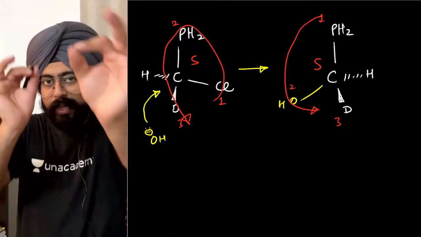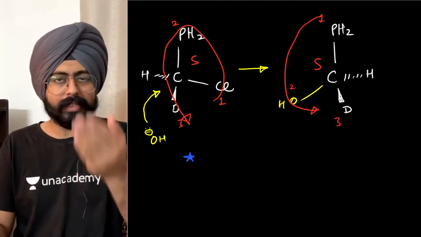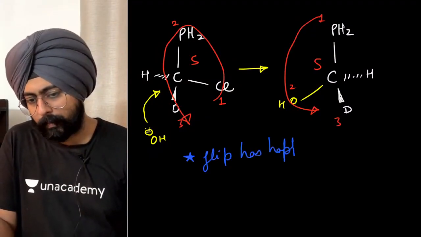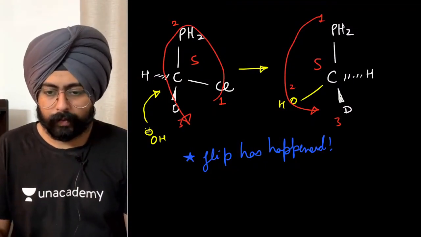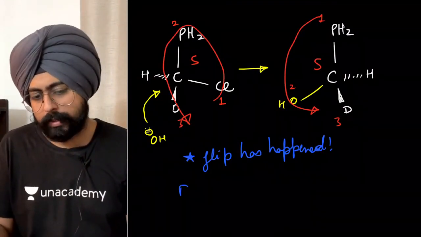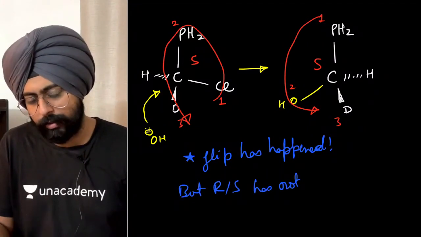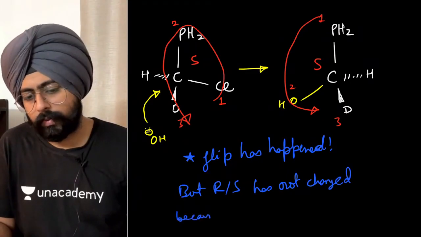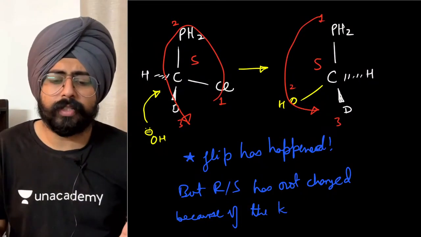The flip has happened. Everyone can see that the flip has happened. Yes, the flip has happened, but RS has not changed because of the kind of substituents that we've taken.